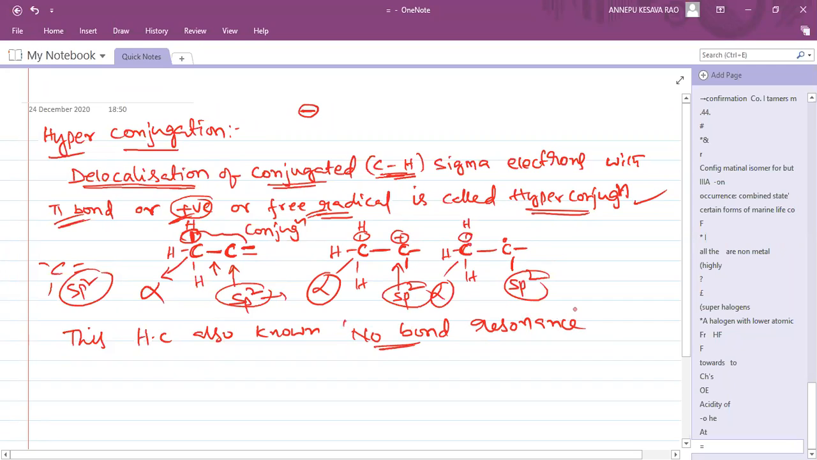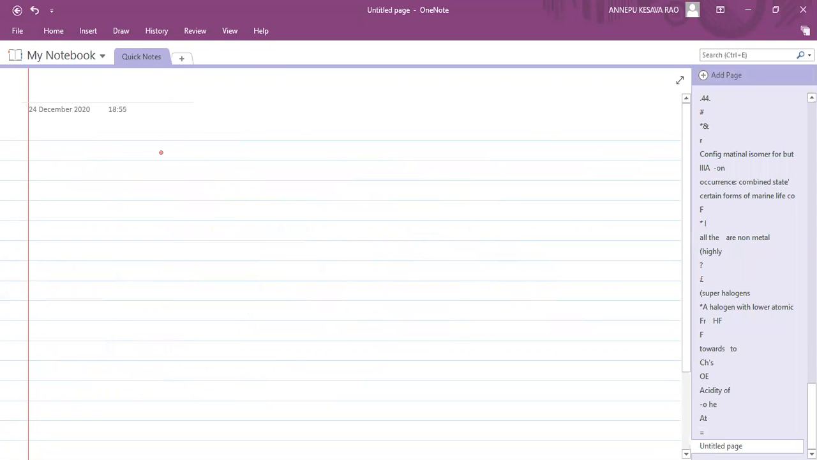No bond resonance. And this effect was discovered by Nathan and Baker, so it is also called the Nathan-Baker effect. This is identified or discovered by the two scientists, Nathan and Baker. And it is a permanent effect also. And what are the conditions required for this?